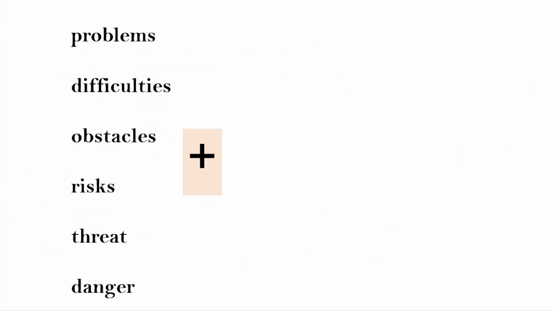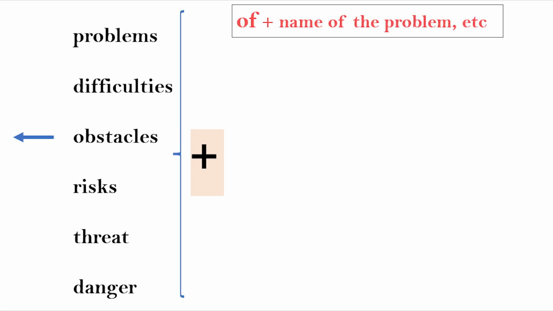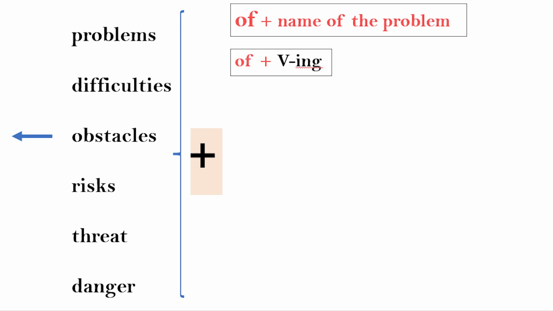Now how about what comes after these words? We've already studied what comes before them. Speak about the verb, starting with negative and positive, subject, verb and adjectives. What comes after them? Look here, with these words we can use of, then the name of the problem. So the problem of malnourished children, the problem of financial stabilities. All can use of plus the name of the problem. We use it with all of them.